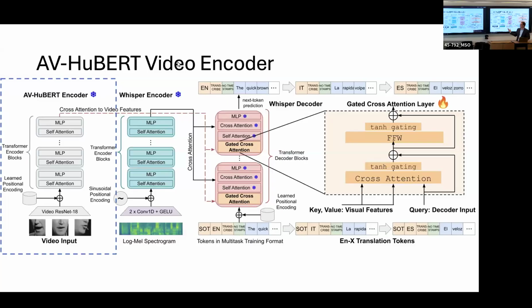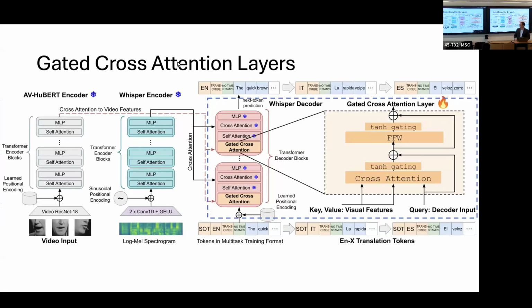Then we have the AV-HuBERT video encoder, which takes in lip-based video where the video is cropped on a person speaking. This model extracts representations which are then fed as input into Whisper's decoder. And in Whisper's decoder, we are adding these new gated cross-attention layers, which attend to the visual features.